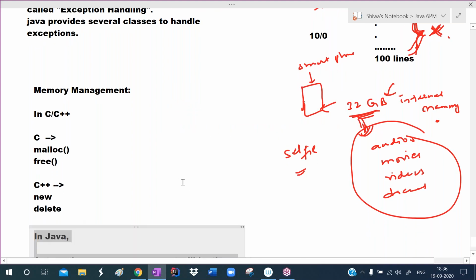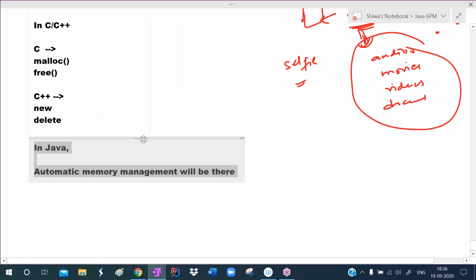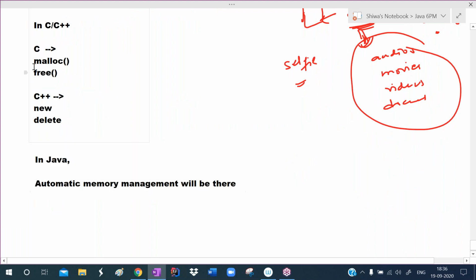So in C and C++, we are responsible to allocate and deallocate the memory. To allocate the memory, we are using malloc. That memory will not be automatically destroyed. We have to destroy the memory by using the free function. In C++ also, if we are allocating the memory by using new, we must destroy the memory by using delete. So as a programmer, we are responsible for both in C or C++. Whereas in case of Java, automatic memory management is there.